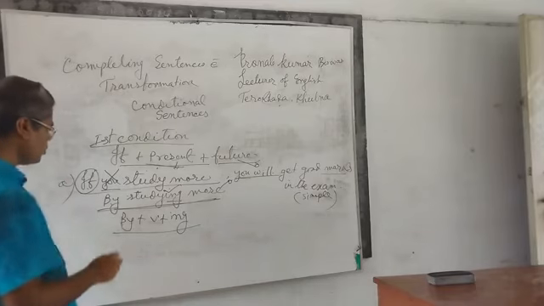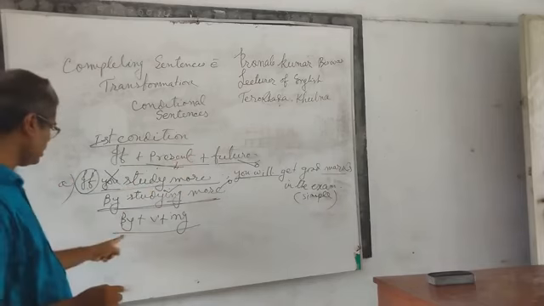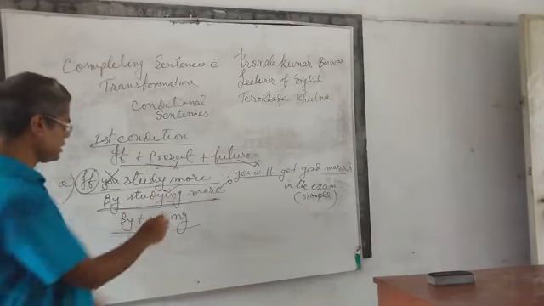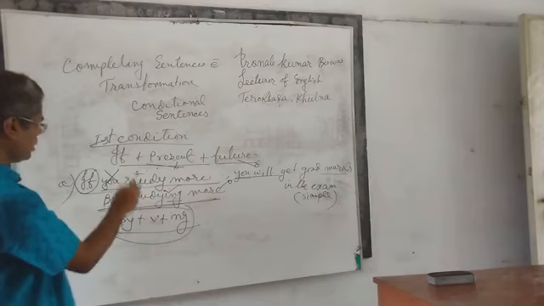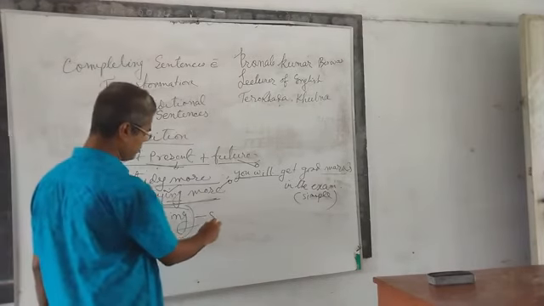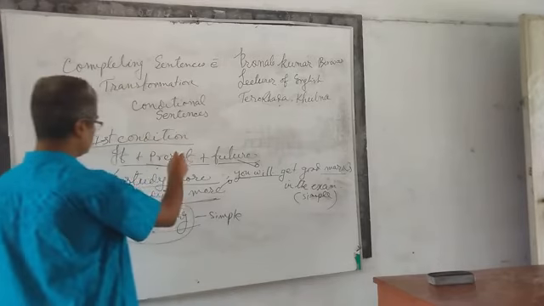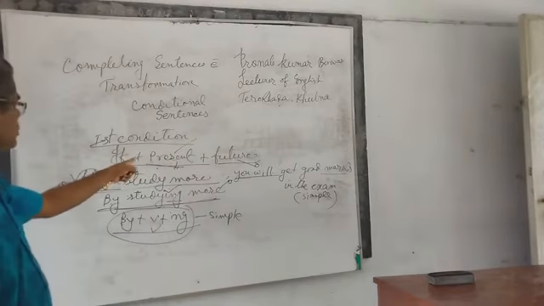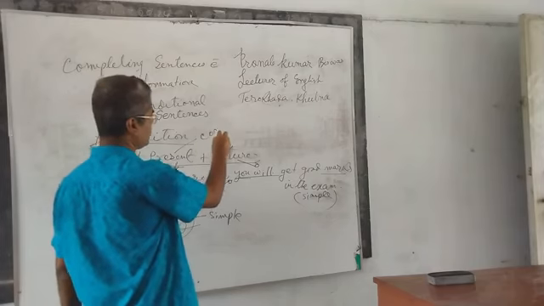If you know these two structures, if plus present plus future, and by plus verb plus ing, they have a great relation. If you use the phrase, the sentence is a simple sentence. And if you use the clause, the sentence is a complex sentence.